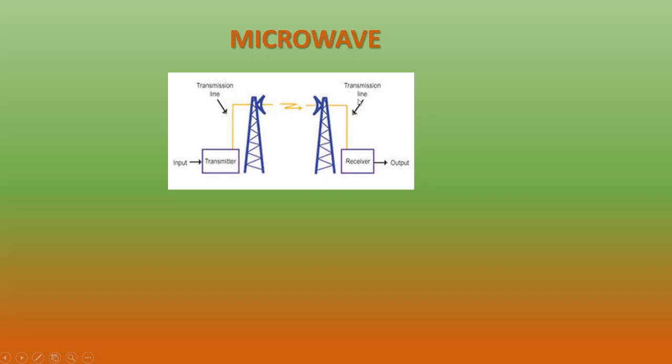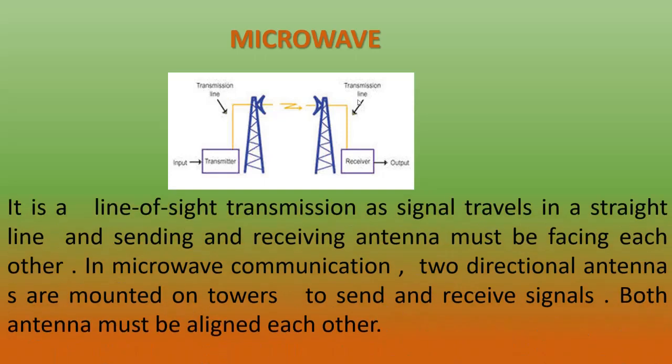Microwave transmission is line of sight transmission. Line of sight means data or signal is transmitted in a straight line. In microwave communication, two directional antennas are mounted on towers to send and receive signals. Both antennas must be aligned with each other. Then only it will accept or receive the signals. It can send the signal and it can receive the signals.